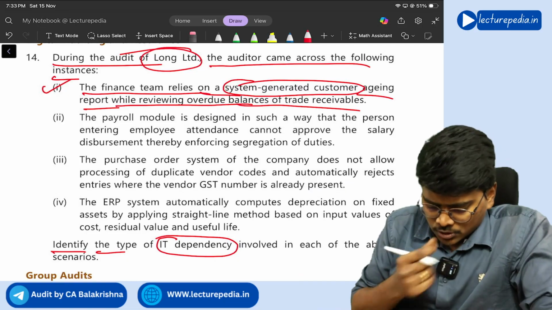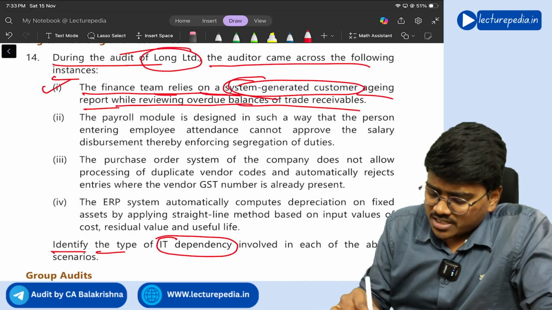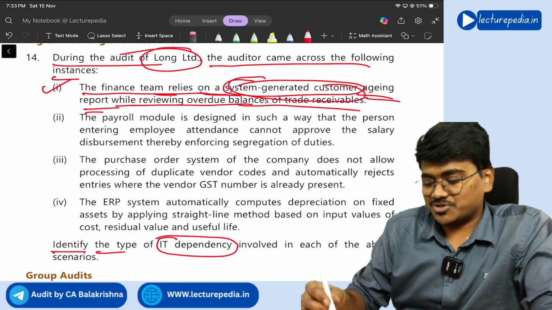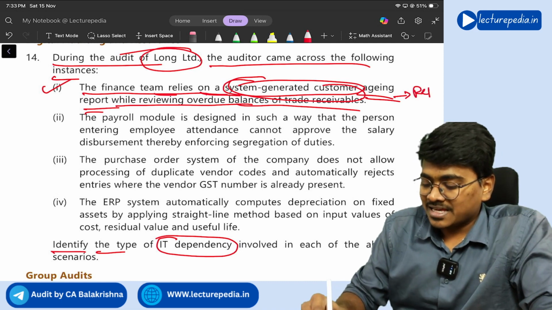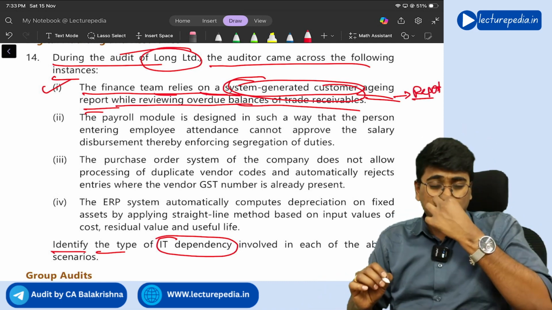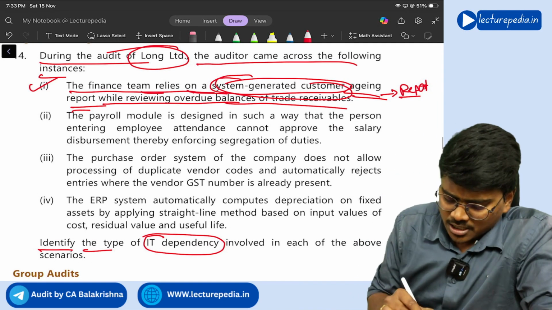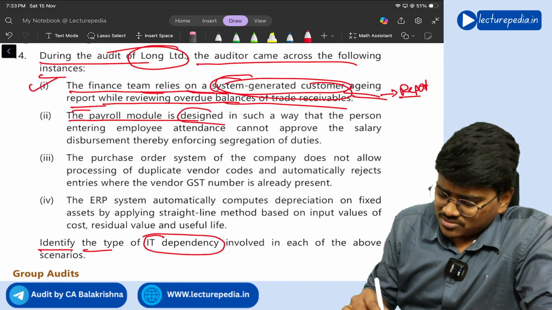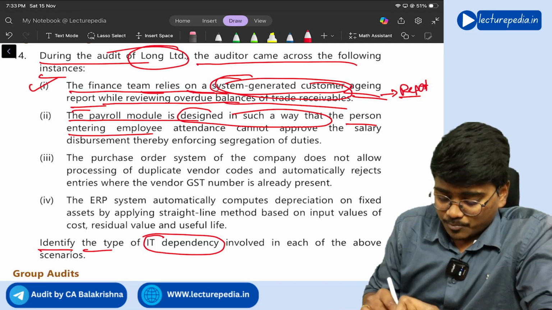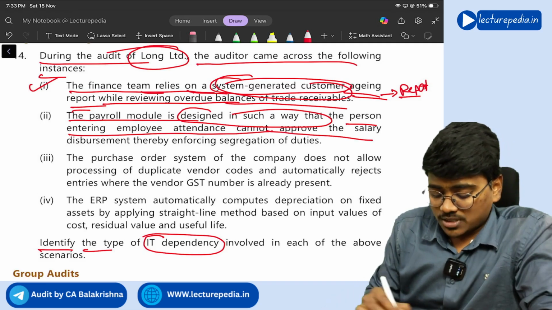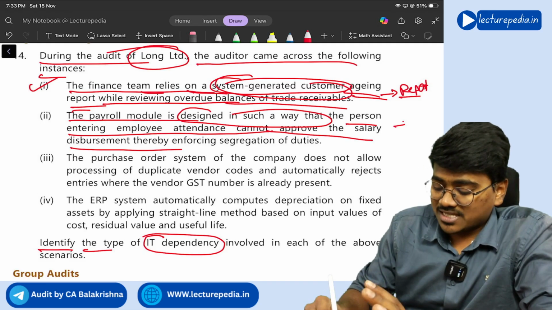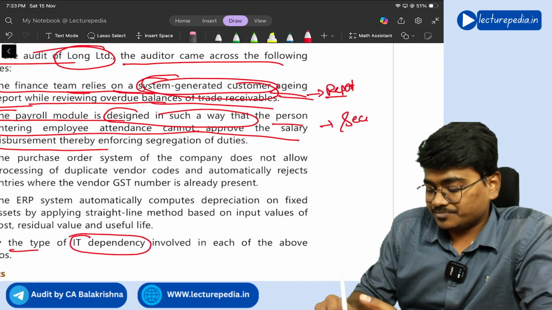Okay, let us see. So the finance team relies on system generated customer aging report, it seems. So they are only saying it is a report, right? You are dependent on information technology for report generation. Next, payroll module is designed in such a way that person entering employee attendance cannot approve the salary disbursement. So they are providing a security here, right?